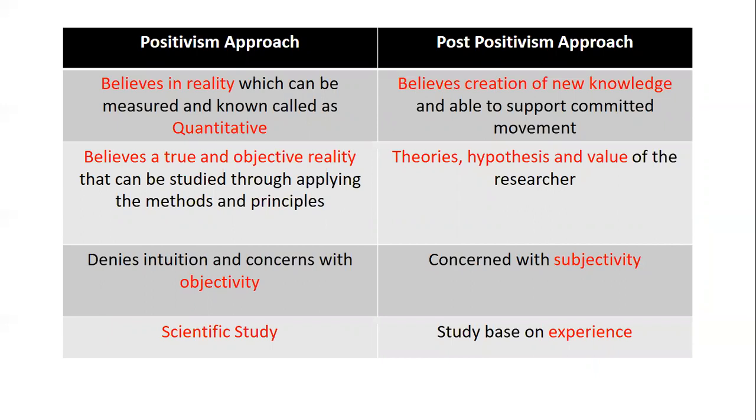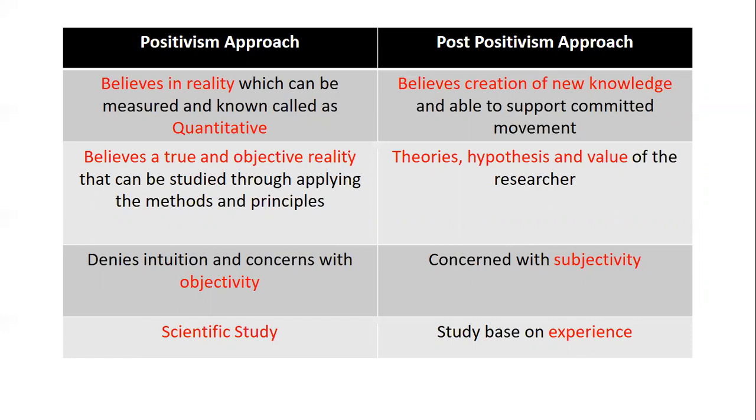Positivism believes in reality which is quantitative, whereas post-positivism believes in new knowledge and is committed to the particular moment. Positivism believes in true and objective reality, applying methods and principles.